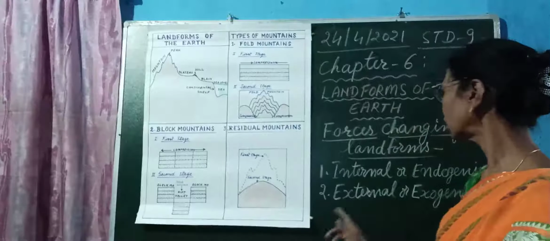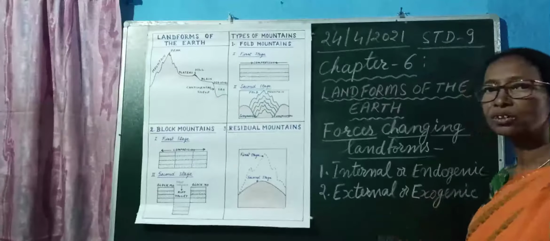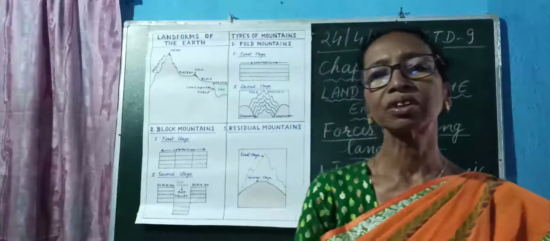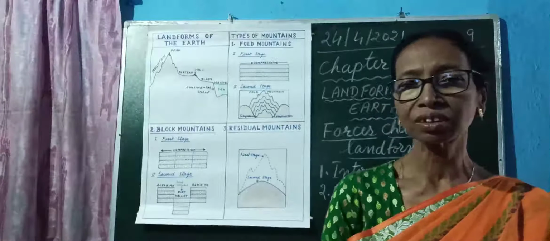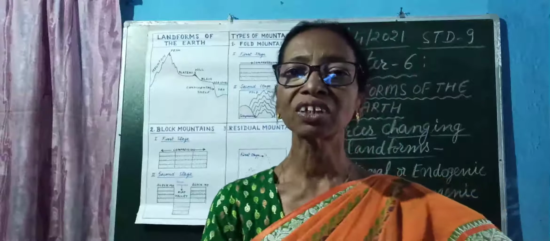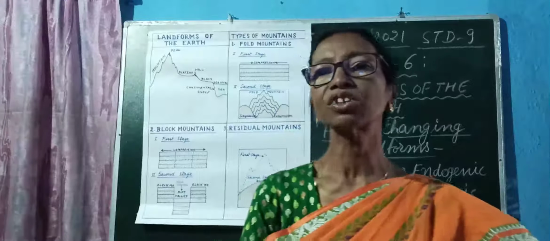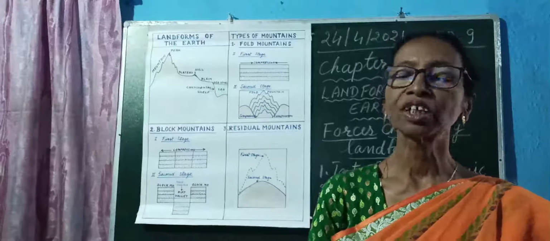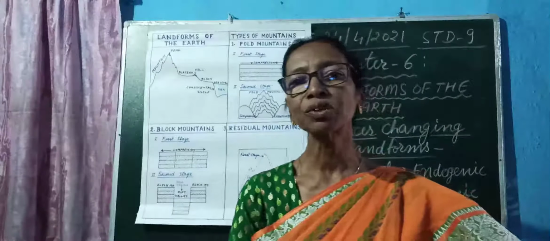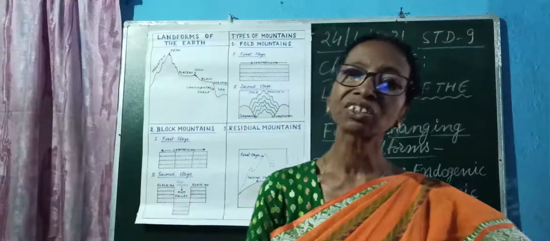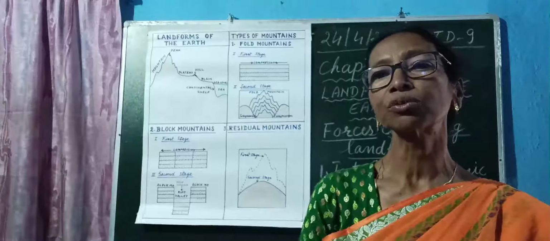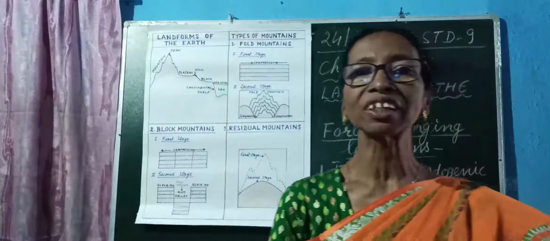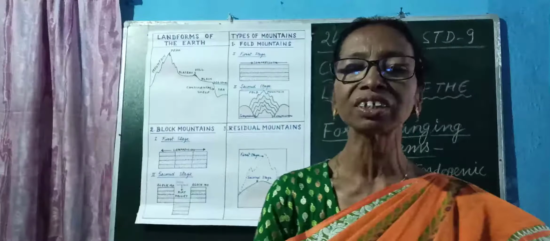And the external forces, or exogenic forces, are always active on the surface of the earth. First of all, large land masses or large rocks are affected by the agents of weathering, temperature change or frost action. They can change the rocks into small pieces. High mountains are always affected by the agents of erosion or gradation.